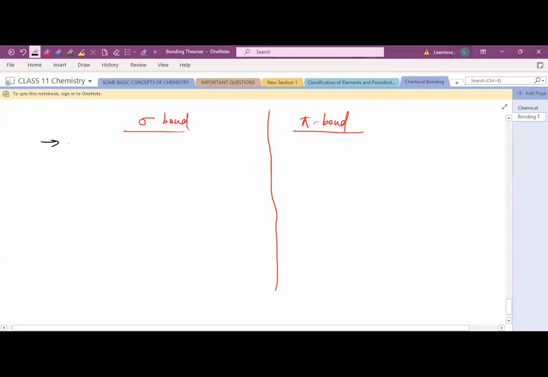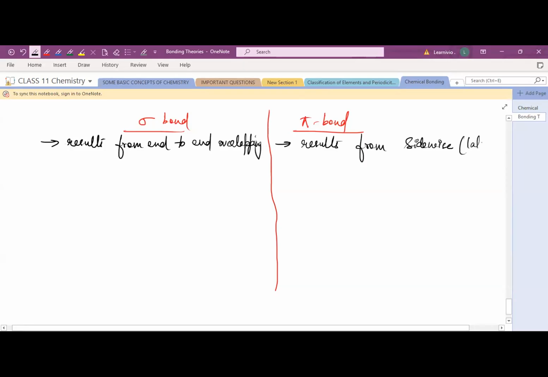Yeah, so sigma bond results from end to end overlapping of two s orbitals or two p orbitals or one s and one p orbitals, right? And in this pi bond, it results from sidewise, or lateral overlap.